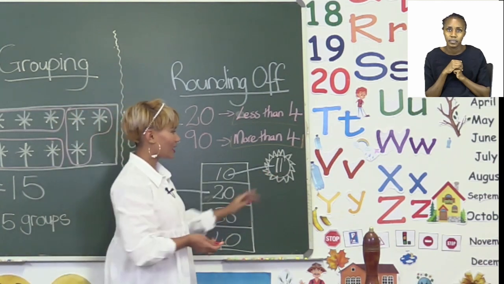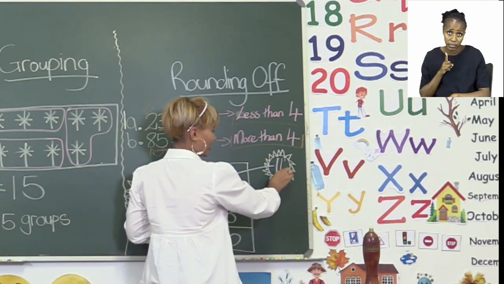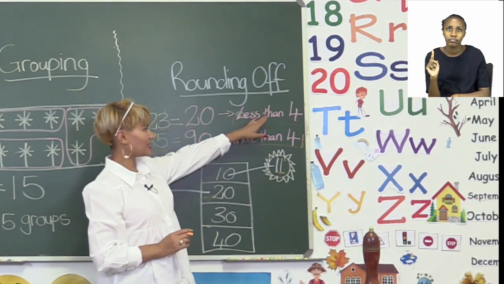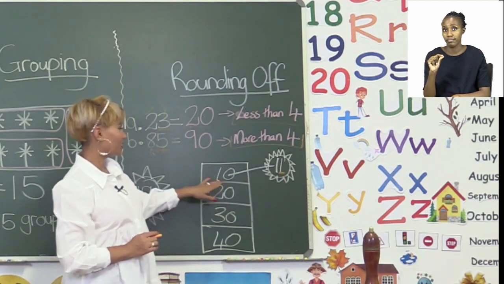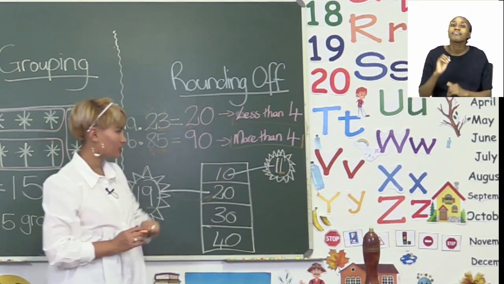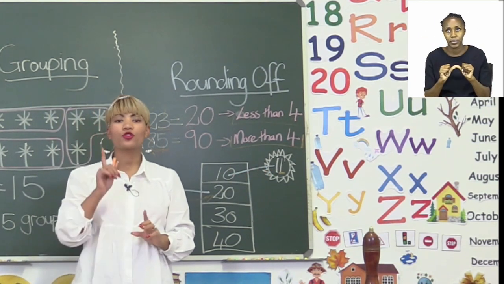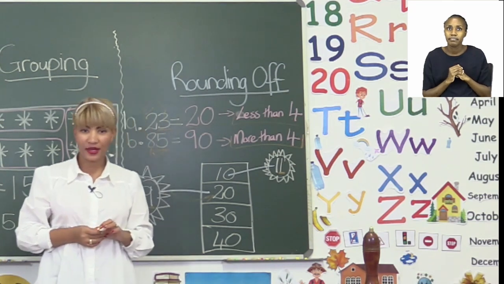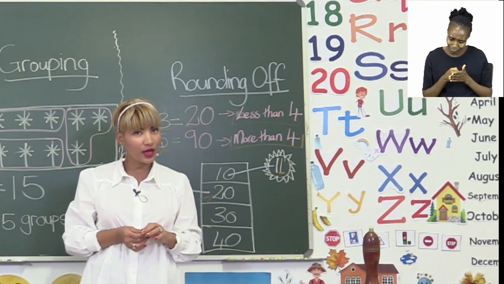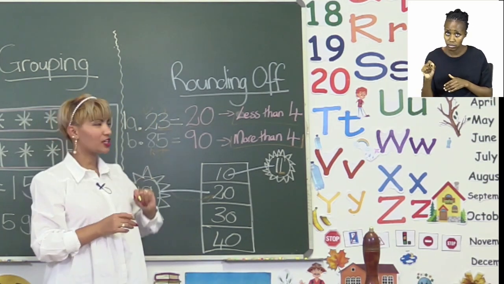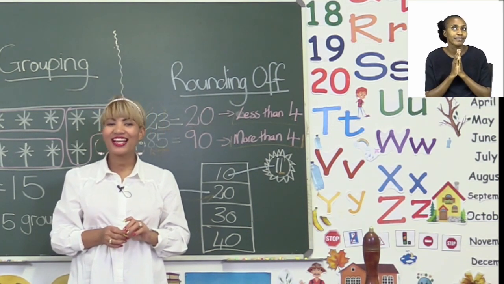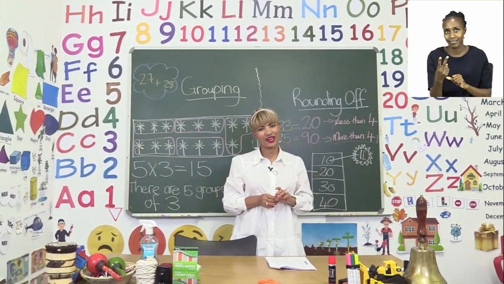And the other example is 11. Now you see here, our units here is 1. And 1 is less than 4, which means it will now be 10. All right. And then once you have found the answer, then you must draw a line to match each number. Now everyone, I want you to try and match all these numbers on your own now, and don't forget to also finish the rounding off activity at number 1. So I'm going to leave you to finish, so we'll see you after this ad break.